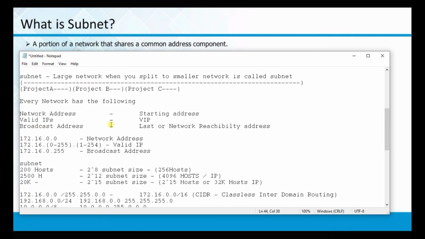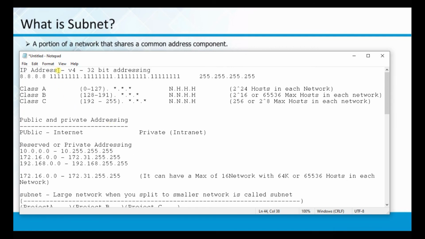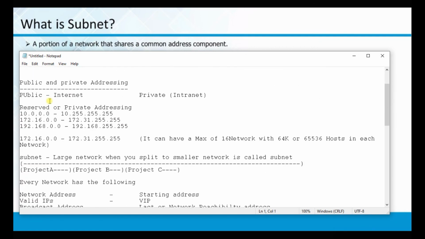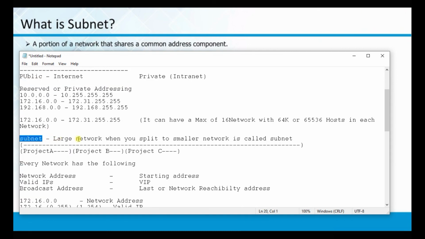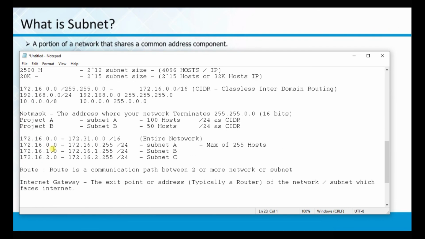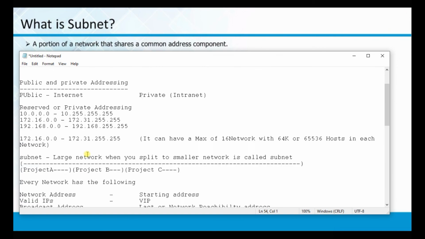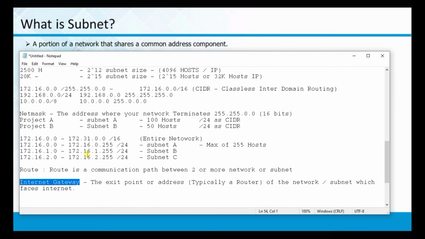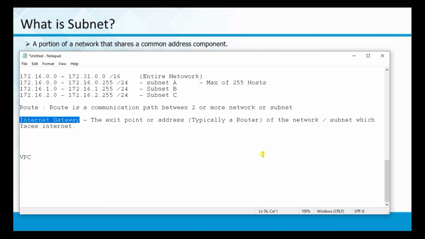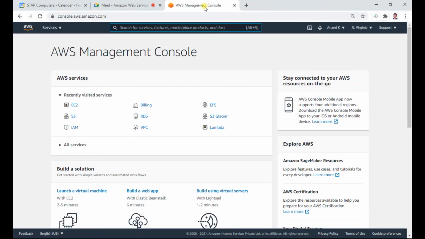I hope you have understood all the terminology: one is IP address, one is public and private IP addressing, the other one is subnetting, the other one is route table, and the last one is the internet gateway. If you know all these concepts clearly, it's very easy for you to understand this private cloud. So let me quickly move ahead and deploy the virtual private cloud lab. I'm closing the other things.